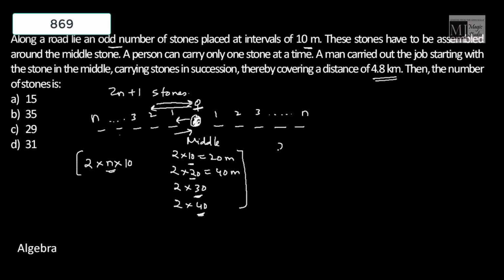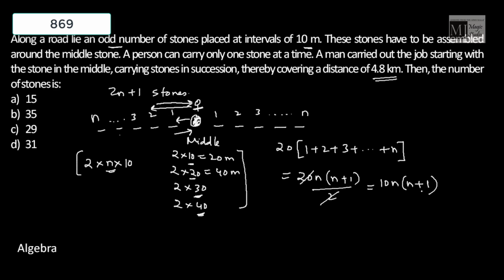We can see that 2 into 10 is common. If we take common 20, we are left with 1 plus 2 plus 3 till n. That is equal to 20 into n into n plus 1 by 2. That is 10n into n plus 1. This is the total distance traveled on the left hand side. Similarly, the total distance traveled on the right hand side will also be this, isn't it? So what we can say is 2 into 10n into n plus 1, that is 20n into n plus 1